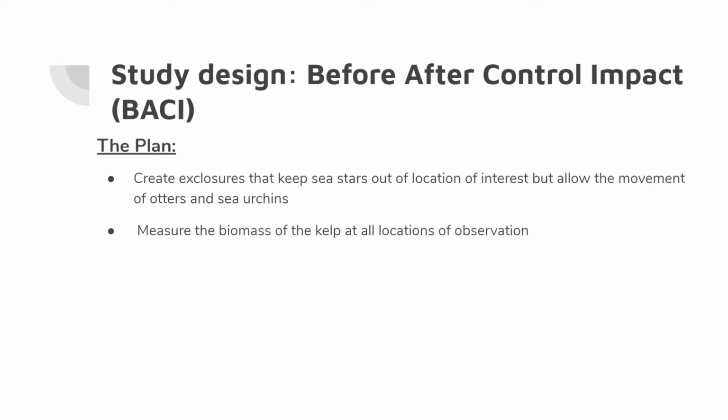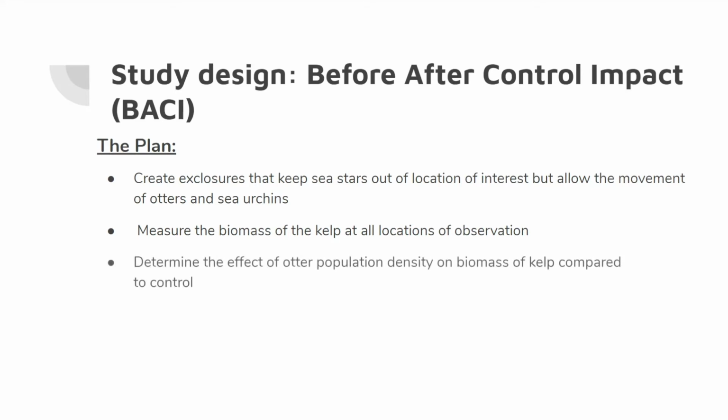Next, the biomass of the kelp will be measured at each of the locations. There will be between 12 and 20 locations total, with 3 to 5 at each area of low, medium, and high otter populations, as well as a control location, which will have an otter population of 0. The final step will be to use statistical analysis to determine the effect of the different otter densities on the average biomass of the kelp.